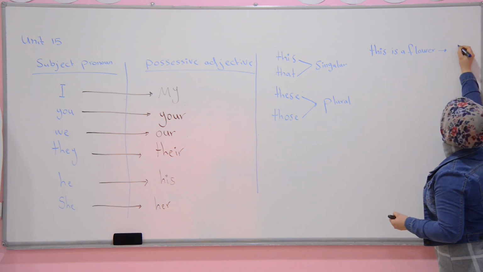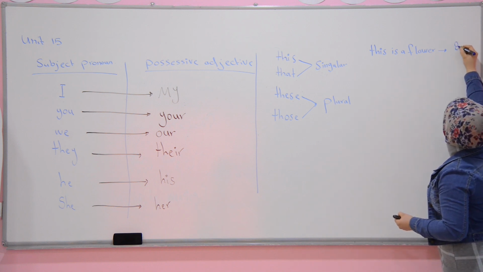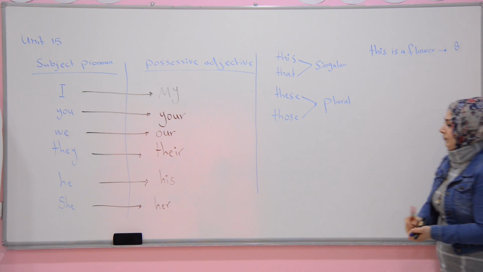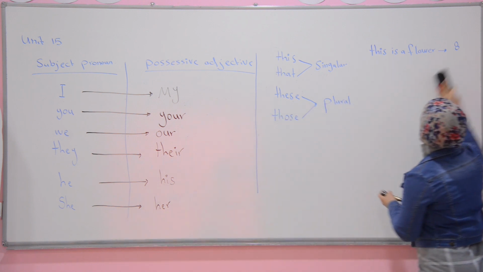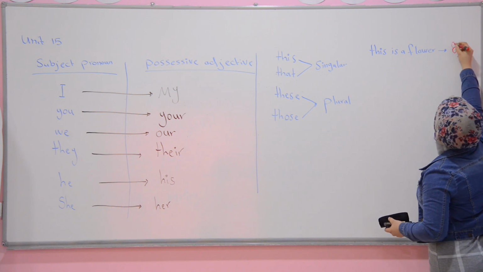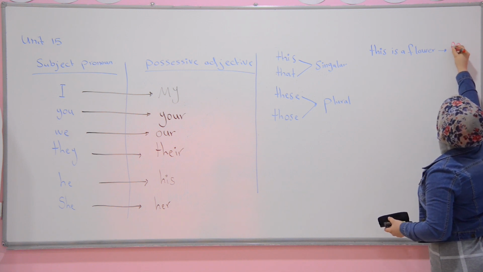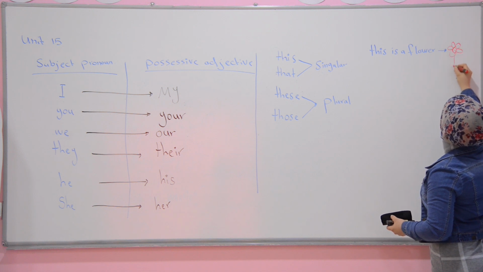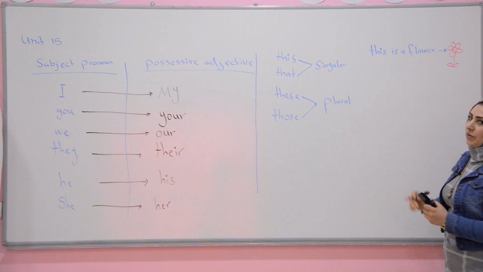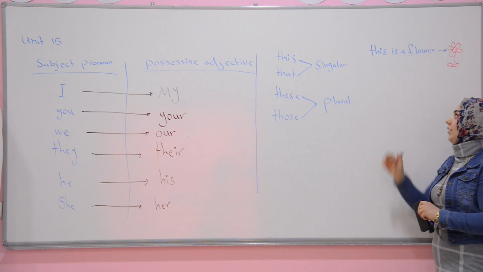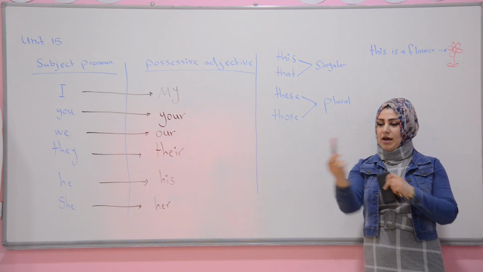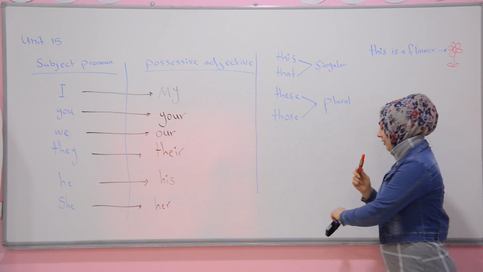For example, I draw a flower. Okay, this is a flower. This means something near to us. This is a marker, okay?